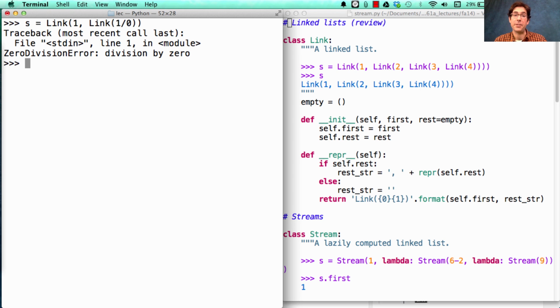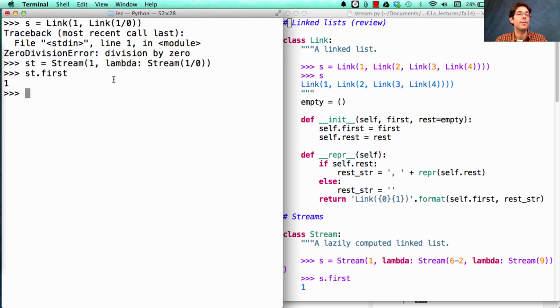Right away, we're going to get a division by 0 error, because linked lists are represented explicitly by the computer. So it needs to compute all of the elements before it can ever bind S to something. But streams are different. The stream that begins with 1 and is followed by a stream that contains the result of dividing 1 by 0 doesn't have an error. You can even get the first element, and it's 1.